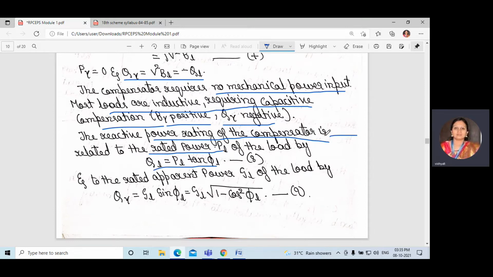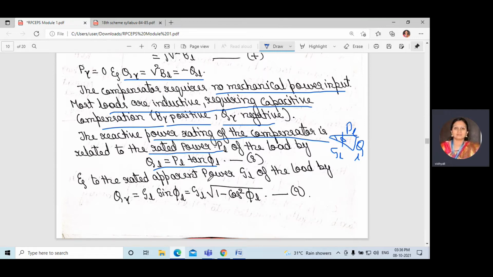If you take this triangle, this is phi, this is SL, this is P, and this is Q. So QL, PL. From this, tan phi L is equal to opposite divided by adjacent. So opposite by adjacent, you will get QL divided by PL.